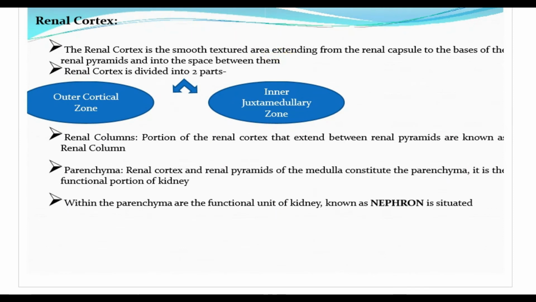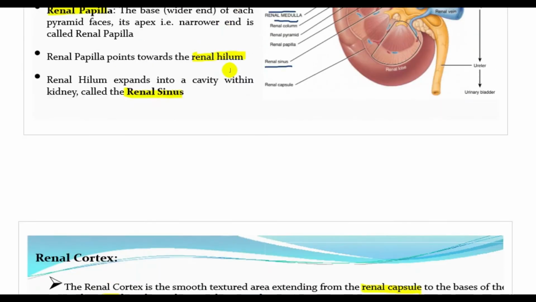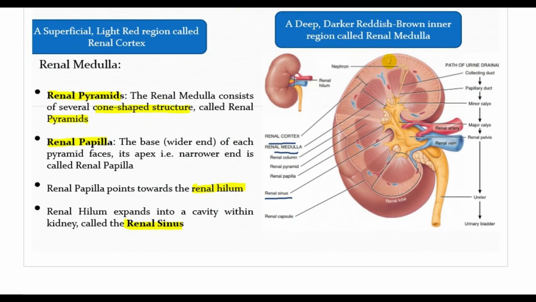So basically the renal cortex is the smooth textured area extending from the renal capsule to the base of the renal pyramids and into the space between them. Again I'll move back to the previous slide to show you. See, this is the renal cortex, right, and in between the pyramids also the renal cortex is present, right? So that is what is told in the next slide.